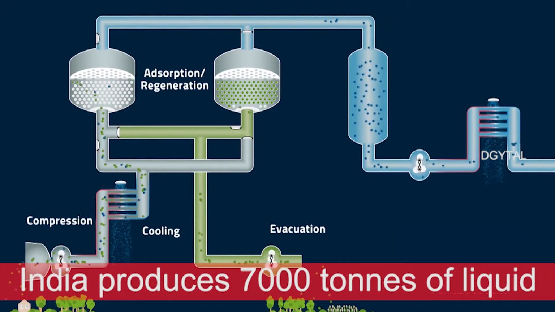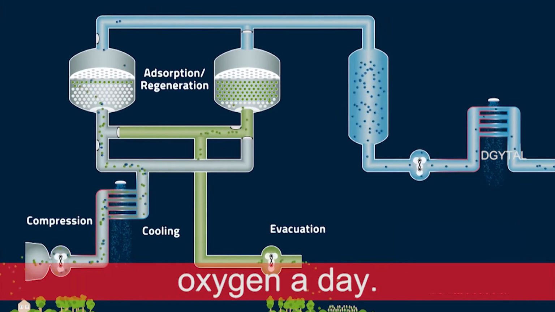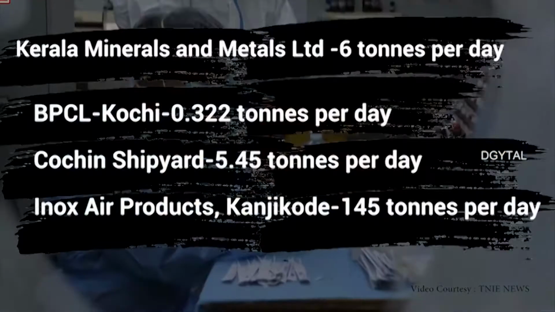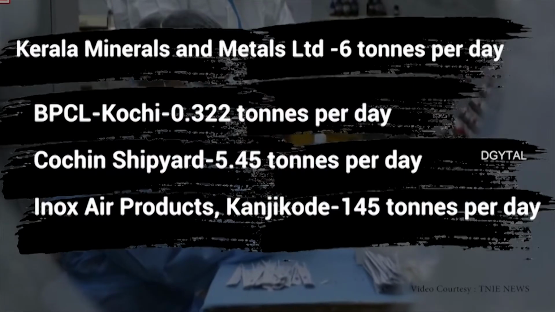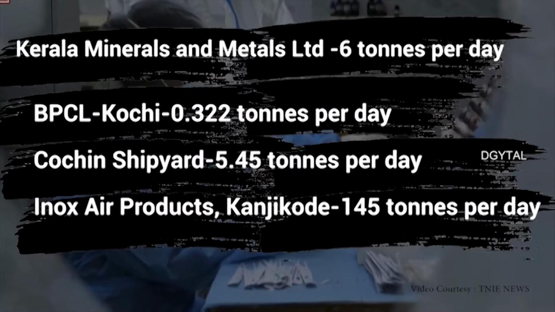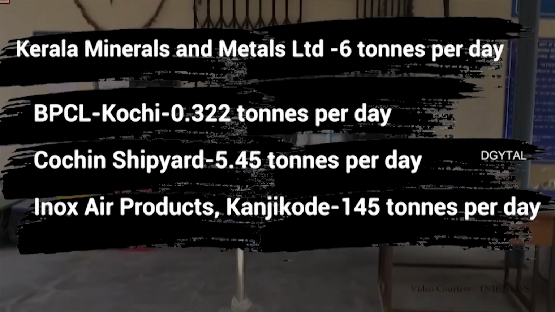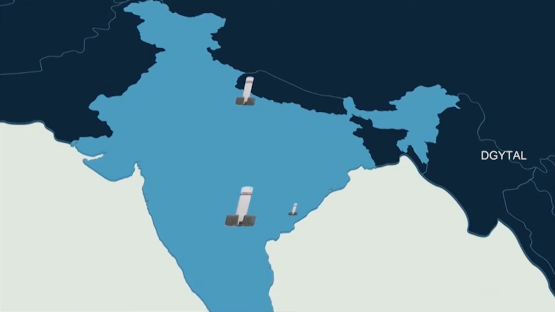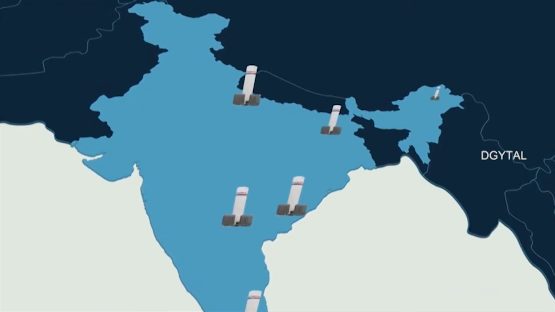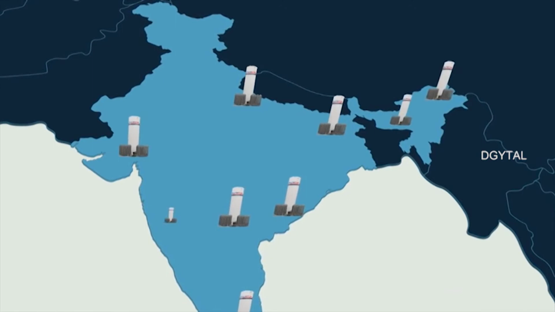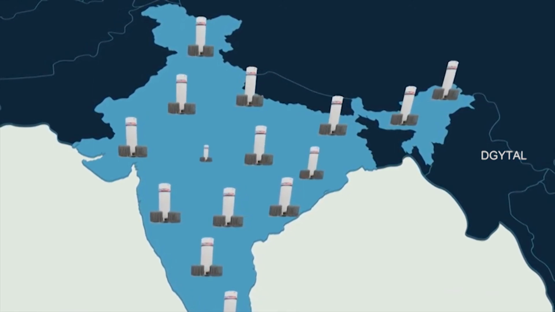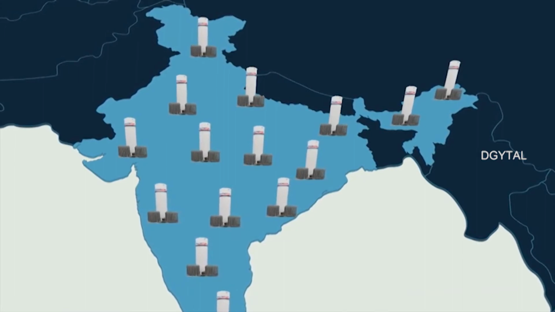India produces 7,000 tons of liquid oxygen a day. Of this, Inox Air Products manufactures 2,000 tons. The Inox Air plant in Kerala produces 150 tons of oxygen daily. It has the capacity to store 1,000 tons of oxygen. 75% of oxygen produced here is given to states like Karnataka and Maharashtra.